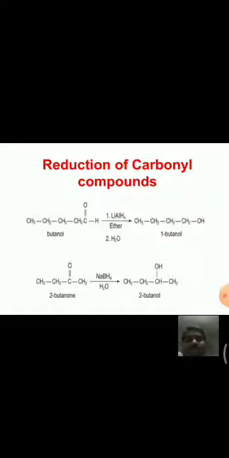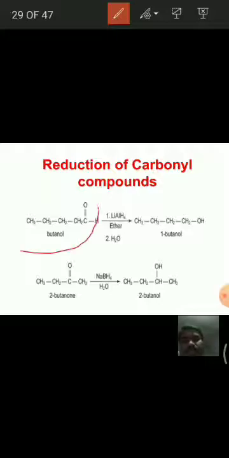The first one is an aldehyde molecule, butanal. When it is treated with lithium aluminum hydride, it is reduced to give alcohol. That means the CHO group is converted into CH2OH.